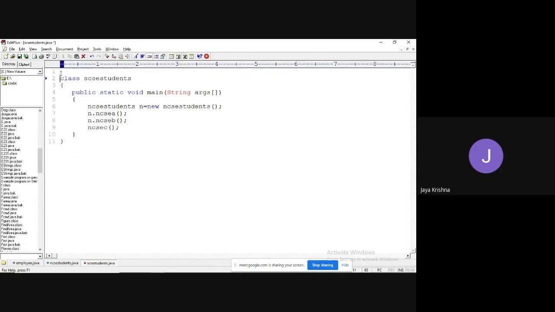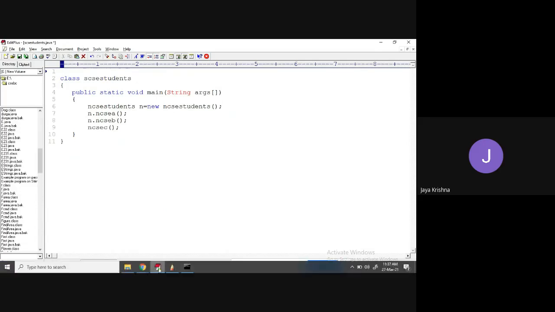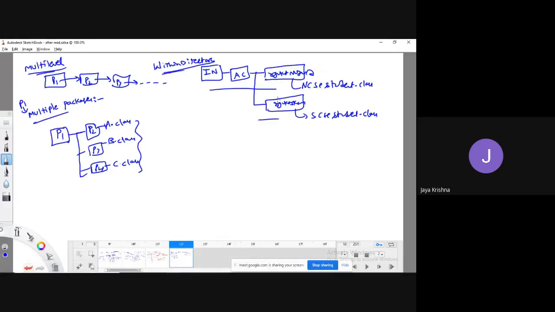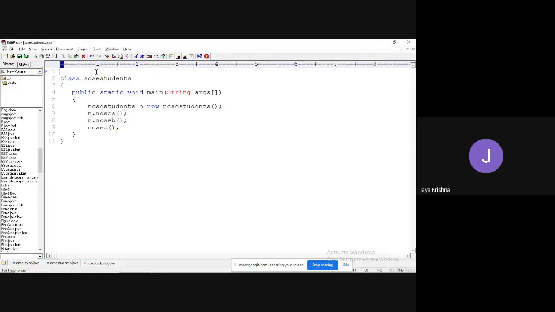Now I want to place this in a separate folder, in.ac.rgukt.scalum. So I'm going to create a package in dot ac dot rgukt scalum. Okay, fine.